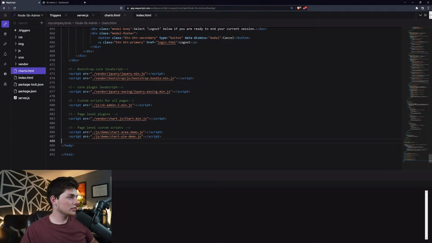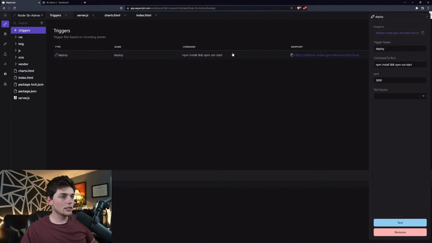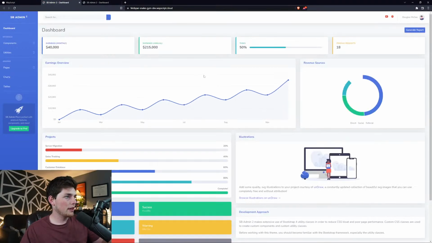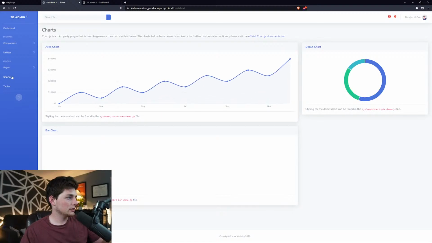All right, so we have our charts set up. I believe we should be good. Let's test this out. So once we have our changes set up, what we can do is we'll go back to that dot triggers and we will deploy this again. So I think that worked. Let's go to the endpoint. All right. So now I believe we should be able to click on a new add-on of our SBadmin template and we get this. So looks like we have a few things to fix.